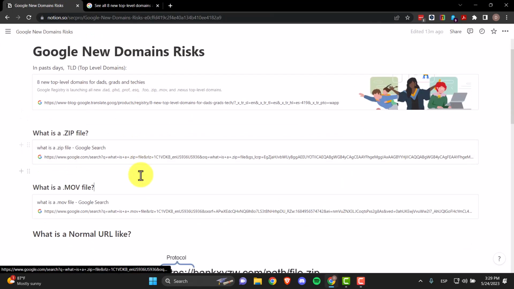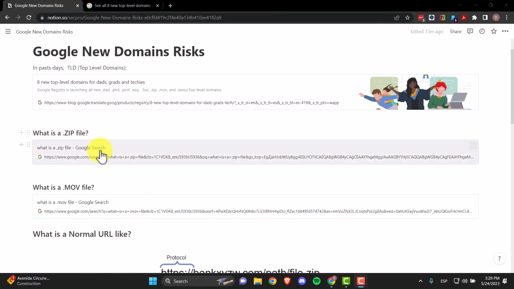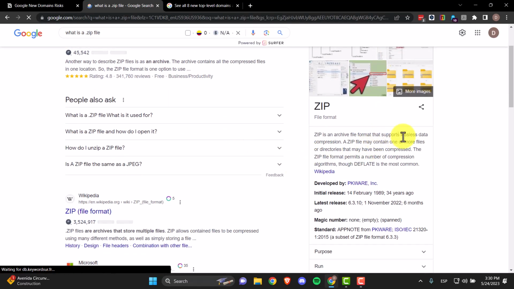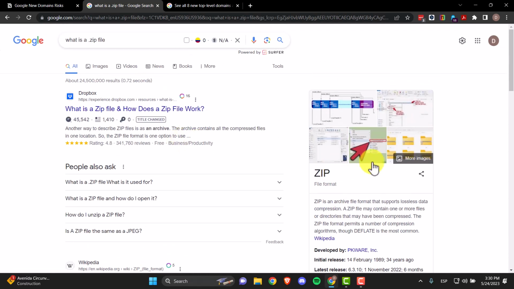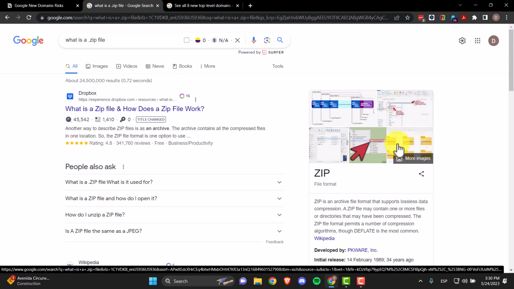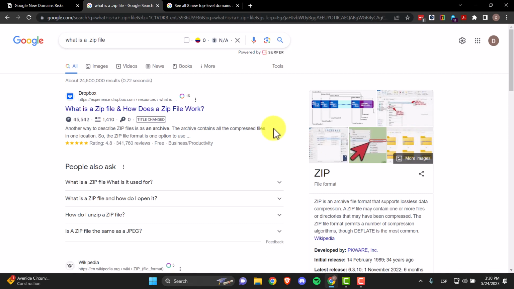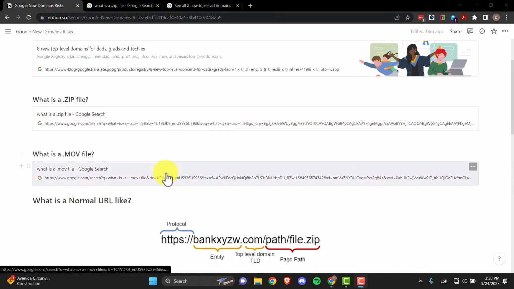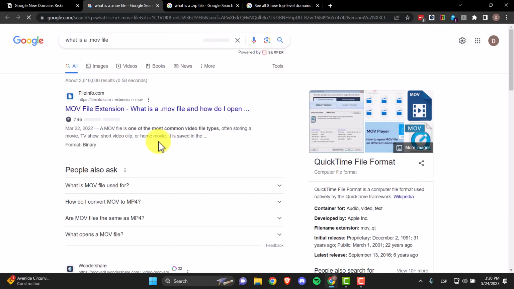What happens with these types of files? What is a .zip file? Well, a .zip file is basically a format that supports lossless data compression. It's like a file folder deflated, so instead of being 12 megabytes, it will be 8. That's the logic behind it. And what is a .mov file? Well, a .mov file is a video file type that Apple uses, so it's the same as an MP4 for Windows.